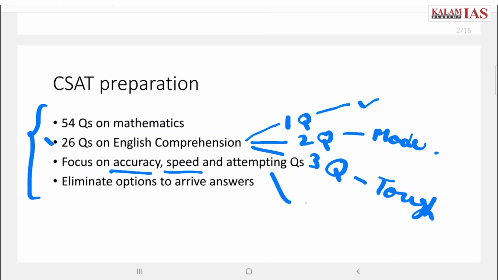And you should not prioritize maths over English or English over maths. You should try to attempt both equally so that you can score decent marks in both the sections and clear the cutoff. Again, to solve questions, you should eliminate the options rather than using a brute force method, like putting the values from the options and solving the question, so that it becomes easy to verify whatever you have done.